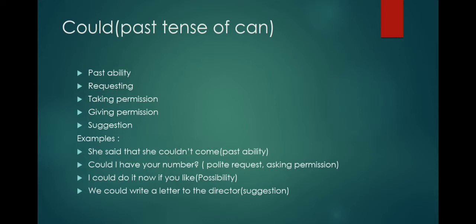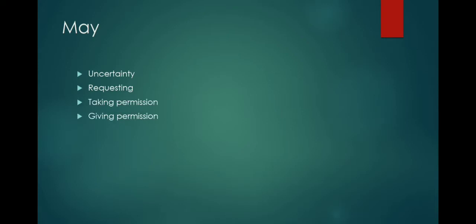And the next verb is may. The uses of may are first one uncertainty, requesting, taking permission, giving permission, and future possibility. Let us look at the examples of these usages. First one, you may start your exam now.